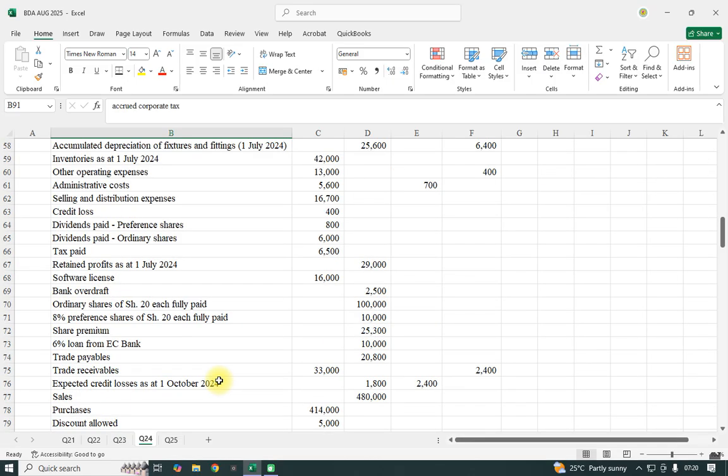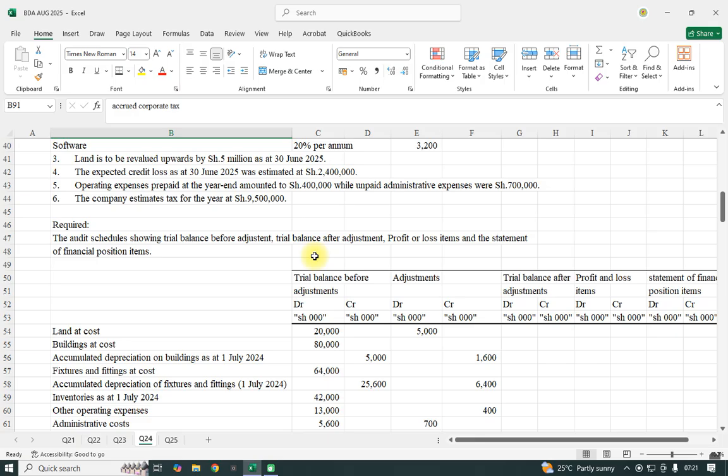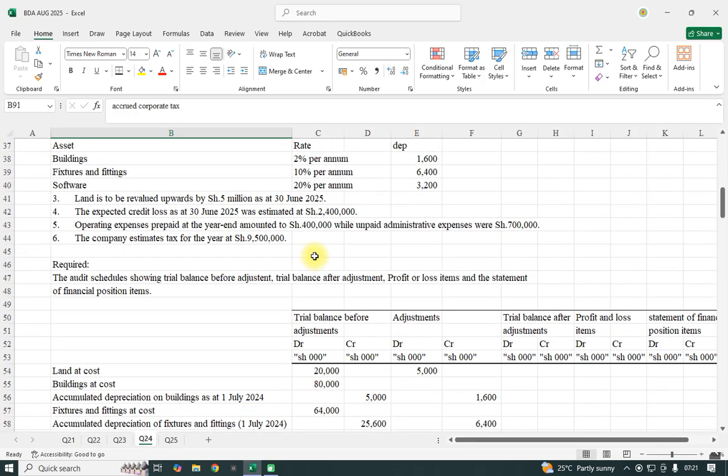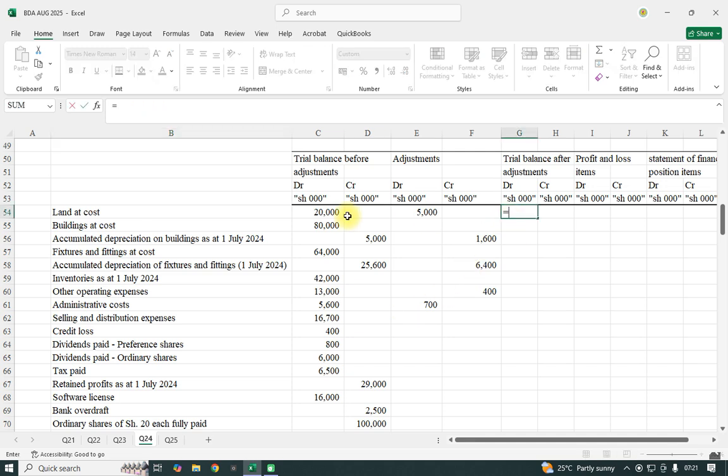Later on, we shall look at what was paid. There was some tax that was paid during the year of 65, which will reduce our liability, because the total tax is 95, but already we had paid 65. We shall deal with that when preparing the financial statements. So those are the adjustments. They were necessary so that we can prepare the trial balance after adjustment.